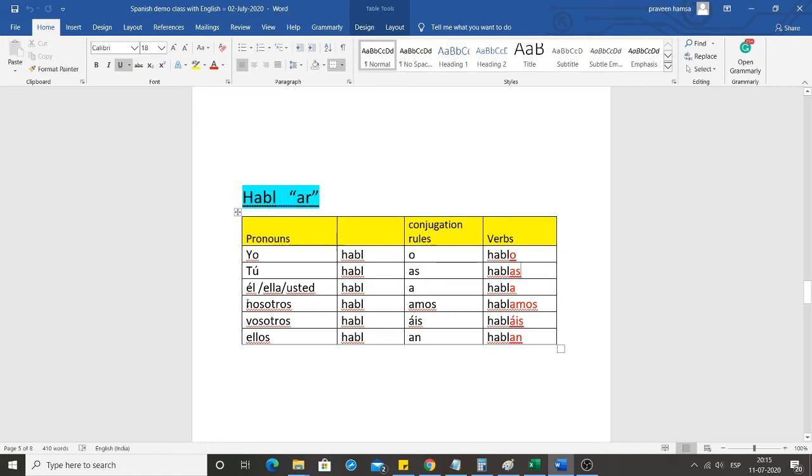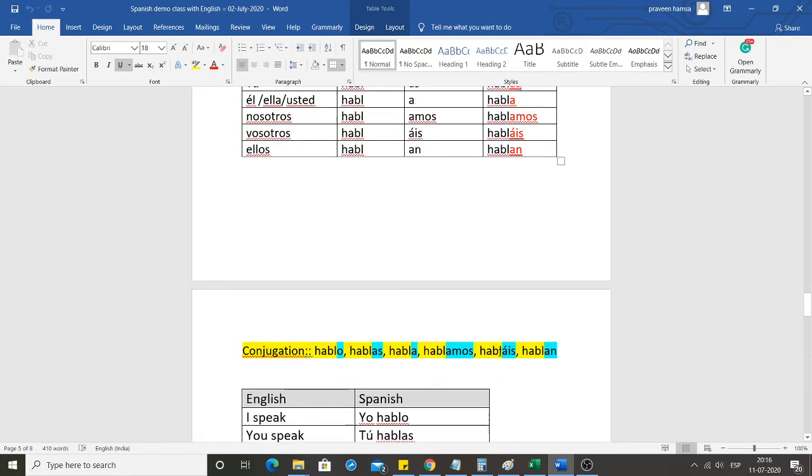Next, nosotros: habl plus amos, hablamos. Vosotros, habl plus áis, habláis. Ellos, habl plus an, hablan. So finally the conjugations are hablo, hablas, habla, hablamos, habláis, and hablan. Hablar is the main verb and these are its conjugations.